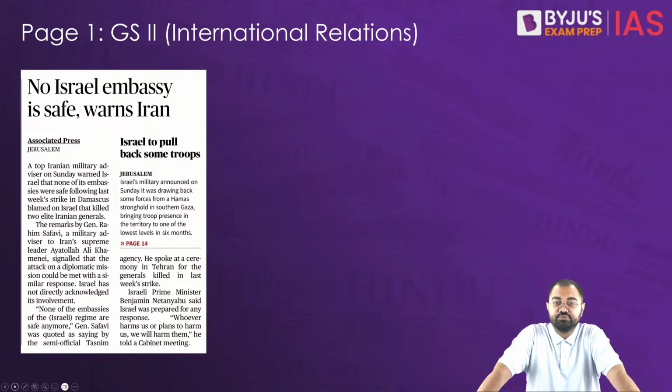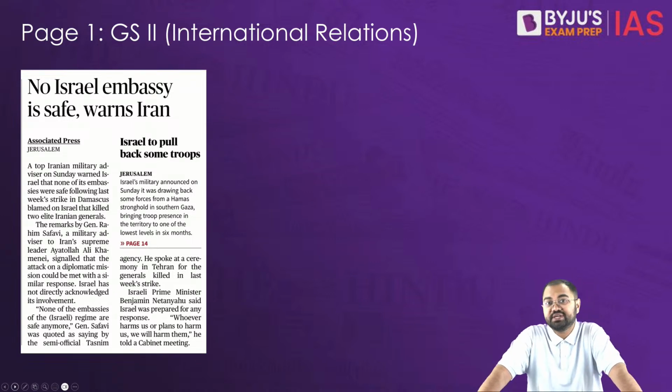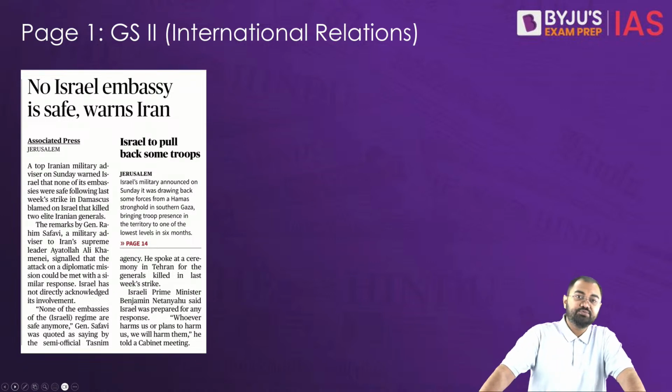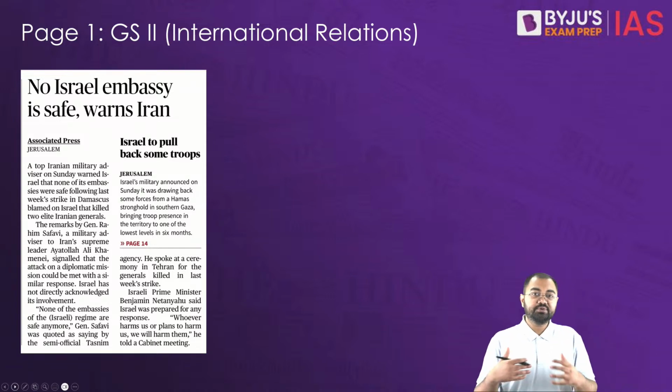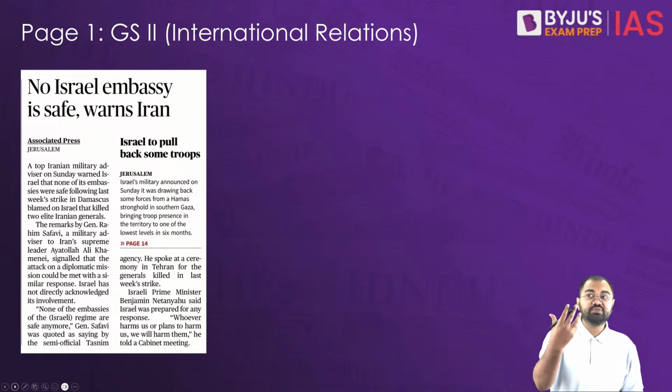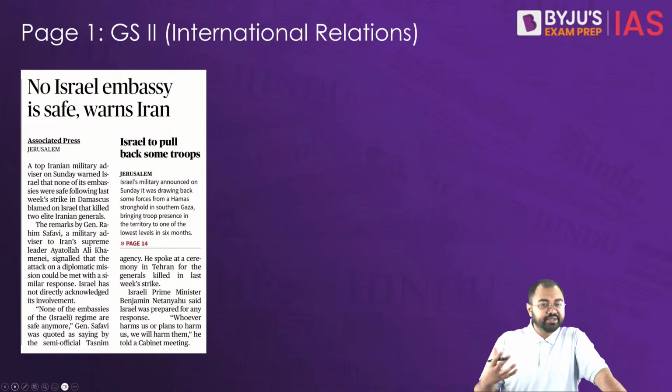Now, Israel, while not officially admitting to the attack, has indicated its readiness to respond to any kind of threat. If you remember, we discussed this a few days back as well, where we talked about how for Iran, it is probably not possible to go with a direct attack on Israel, because Israel, in a manner, seems to be waiting for something like this to happen.